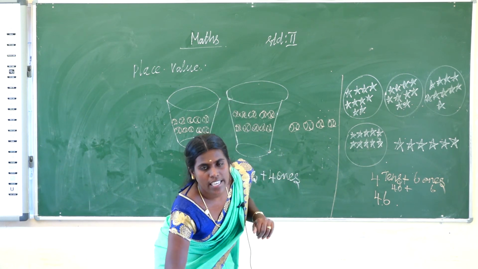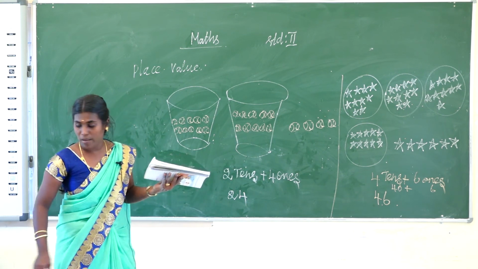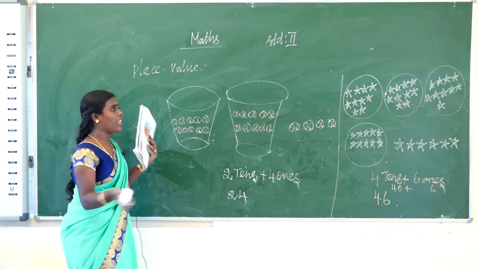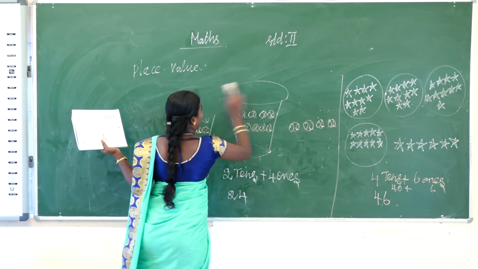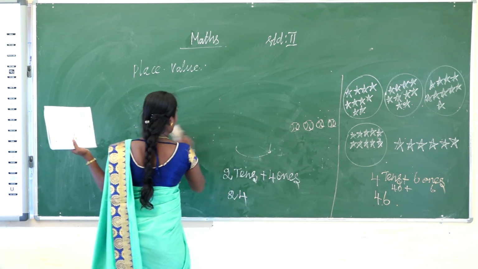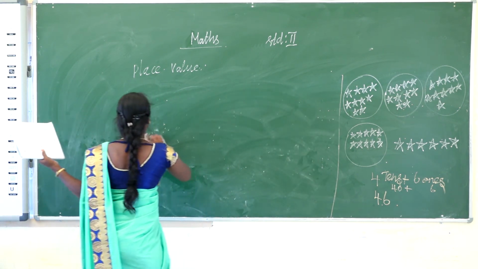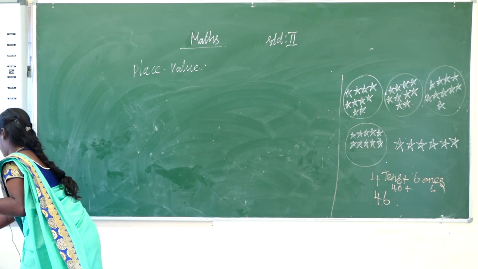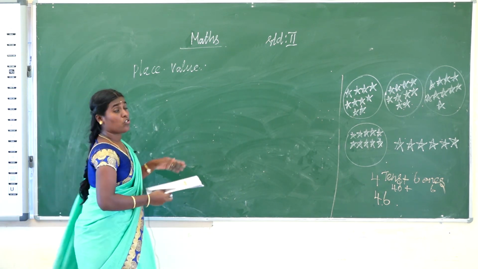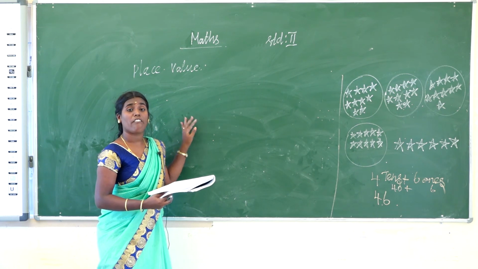Okay students, what is today's home assignment for which some sums are given? The homework is match the following.